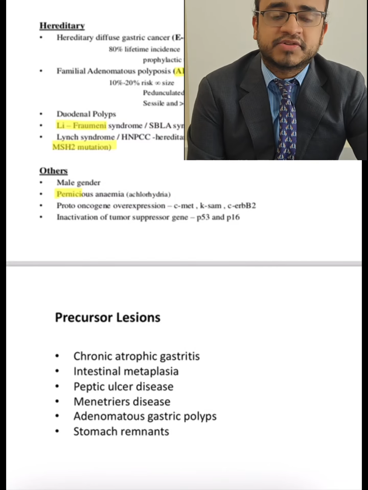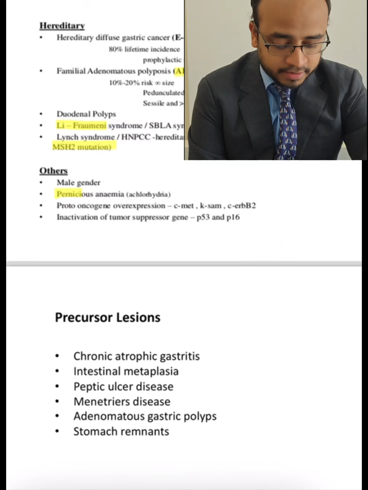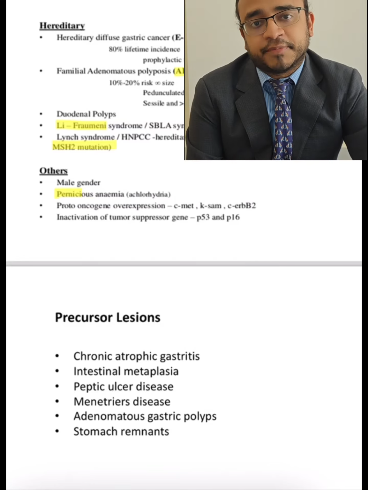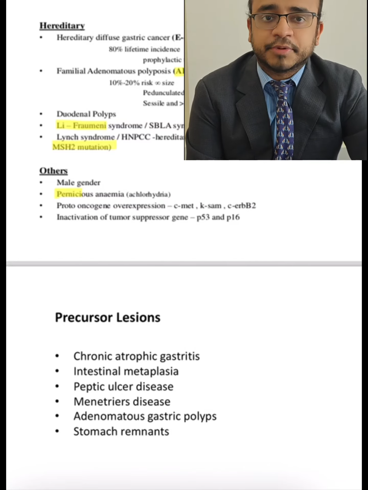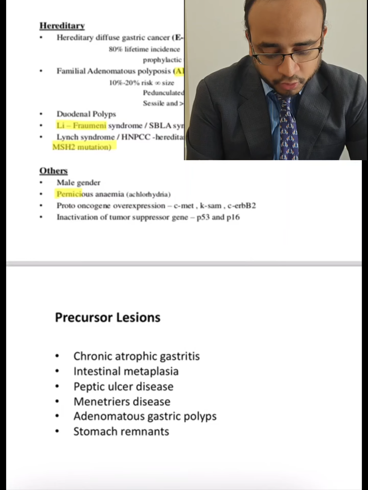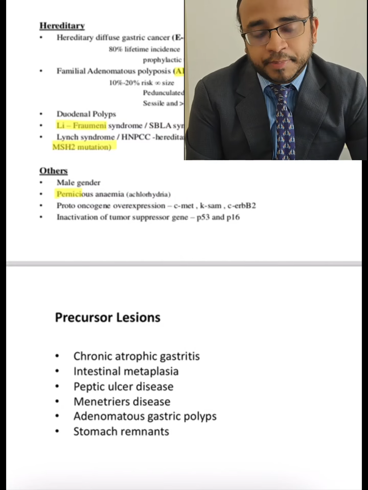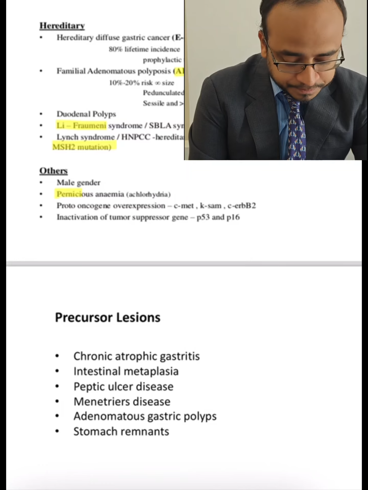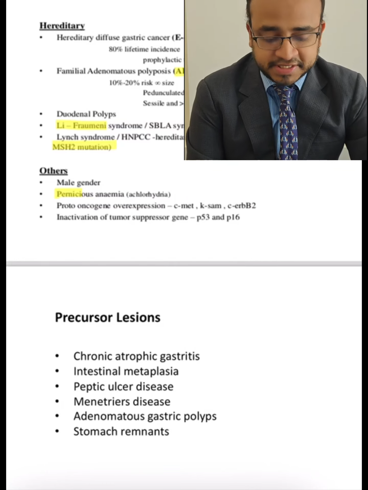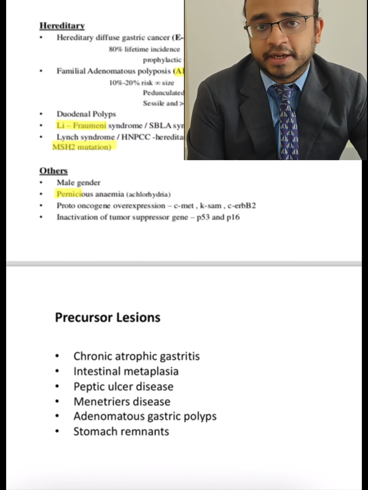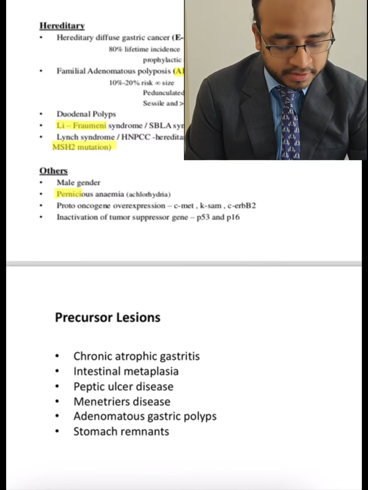Other generalized risk factors for gastric cancer are male gender, and pernicious anemia because of the achlorhydria associated with it. We also have proto-oncogene overexpression, like the CMET, KSAM and ERBB2 genes. These have been implicated. And if tumor suppressor genes like P53 and P16 get inactivated, then you are going to get gastric cancer.